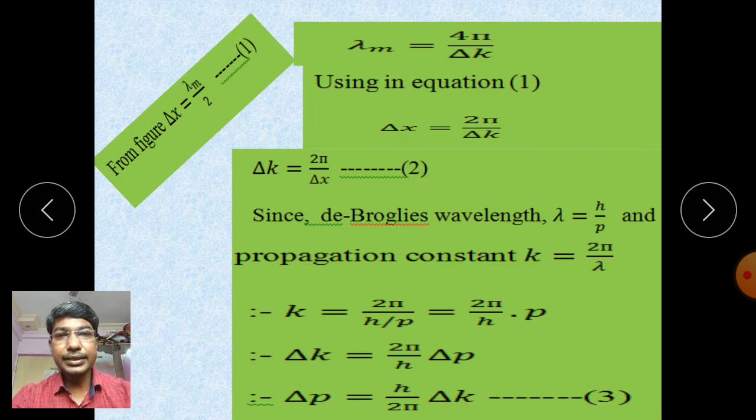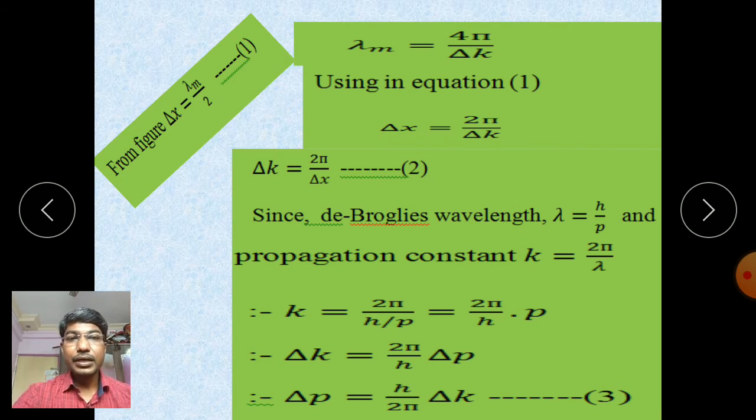position, del x is equal to lambda m divided by 2, this is equation 1. From equation 1, therefore del x is equal to 2 pi upon del k. Here you have to substitute using equation 1, that is lambda m divided by 2, meaning 2 pi upon del k. Therefore del k is equal to 2 pi upon del x. This is equation 2.